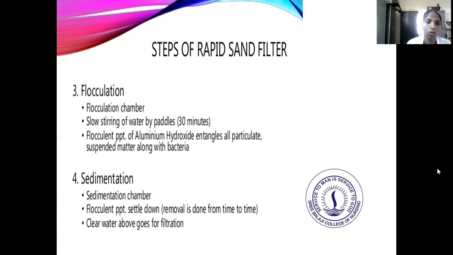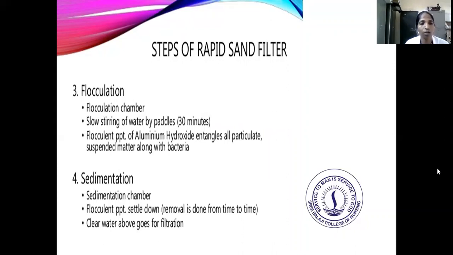Then the water will go to the flocculation chamber. The flocculation chamber does slow stirring of the water by paddles for 30 minutes. The time duration is 30 minutes. And then it will precipitate like aluminum hydroxide, and it will be suspended along with the bacteria.